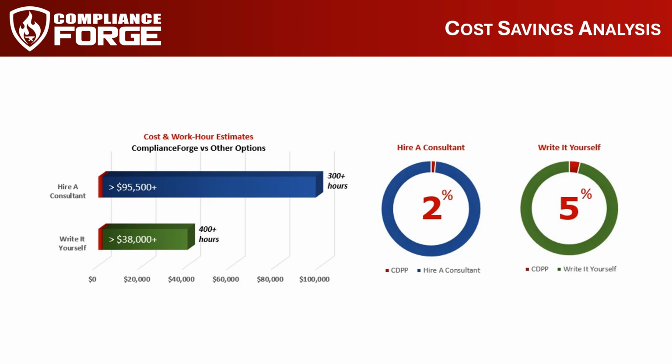When you consider your internal staff to generate comparable documentation to the CDPP, it would take them over 400 internal staff hours and cost at least $40,000 in internal staff-related expenses. This is approximately 4 to 8 months where your staff would be diverted from other work. On the other hand, if you were to hire a consultant to write the documentation, it would take them over 300 consultant work hours, which would cost at least $97,500. This is approximately 3 to 6 months of development time for a contractor to provide you with a deliverable.